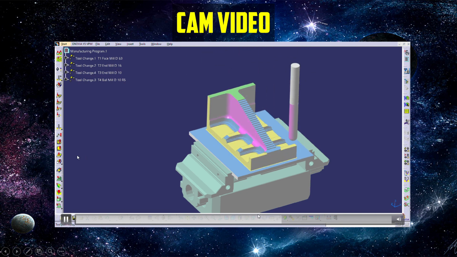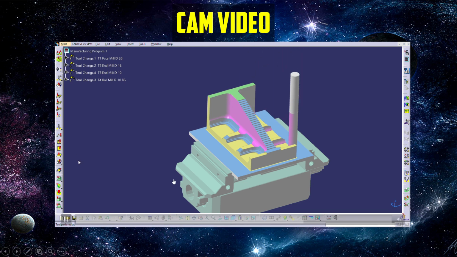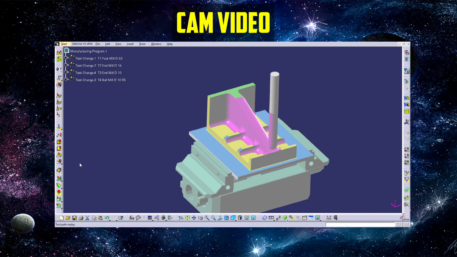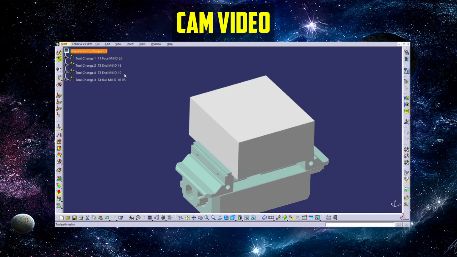This is our roughing. The pink color is our pocketing, and the green color is our profile contouring. And lastly, we use isoparametric.